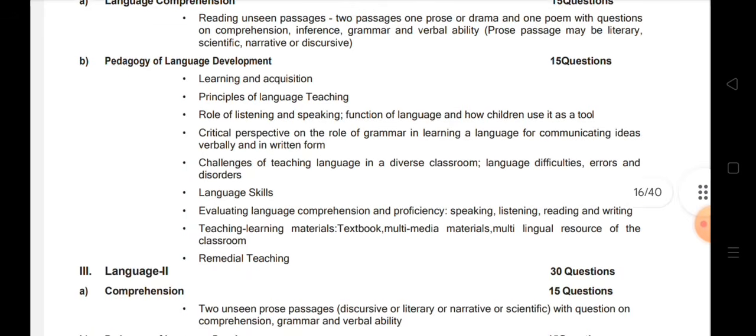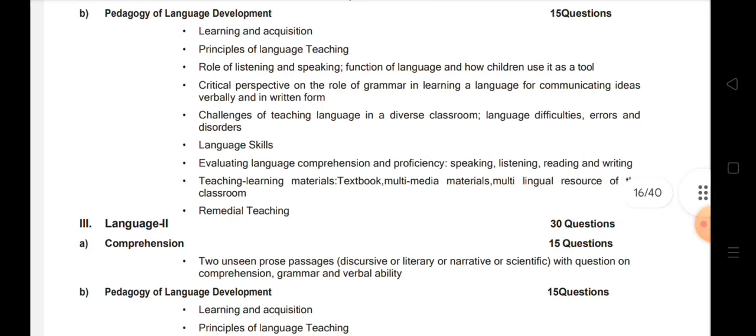So pedagogy of language development. So what are the different pedagogies? Learning and acquisition. So how do we learn and how do we acquire? That we will be learning, the principles of language teaching. How a language teacher should deliver his language lectures, or how a language teacher should engage the learners in the process of language teaching. Role of listening and speaking, function of language, and how children use it as a tool. We know that listening and speaking are the 2 factors which help in language development, right? Language skills. So function of language, how does the language function and how it helps the learners as a tool in the process of learning.